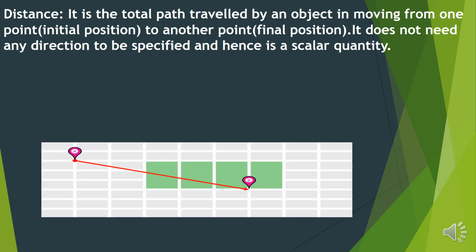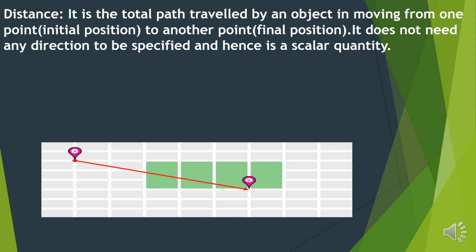There's one point A and there's another point B. The red arrow shows that the body has moved from point A to point B. Whatever path it travels to move from point A to point B will be the distance. In doing so, it will not require any direction. Therefore, we will call it a scalar quantity.